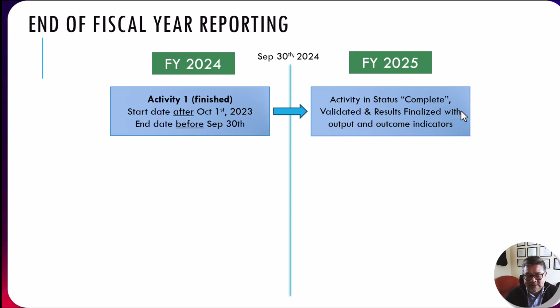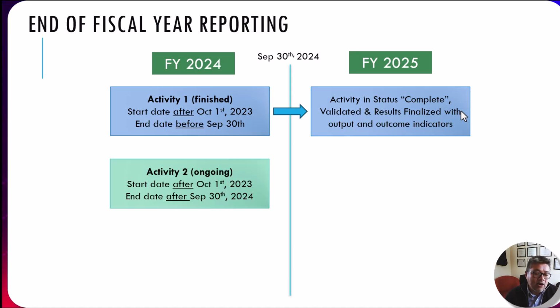So the whole guacamole on how you have to report an activity should be done for this specific type of activity. The second type is an activity that might be ongoing, that is not finished by September 30. So maybe you are going to keep doing work past September 30. That's okay. These are usually activities related to the school calendar that ends in December. You know, most of you work in the schools, so these activities shouldn't be any problem, as long as you have the end date of the activity in December 2024.